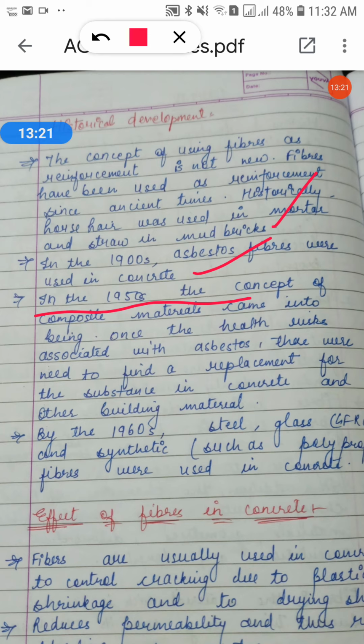कब आया ये composite का concept? In 1950s. So once the health risk associated with asbestos, as I told you, asbestos having some health issues, so they have banned it there, okay. So there was a need to find a replacement. So by the 1960s, steel, glass and synthetic fiber came into existence, okay. So they used in concrete these fibers, steel, glass and polypropylene fibers, okay.